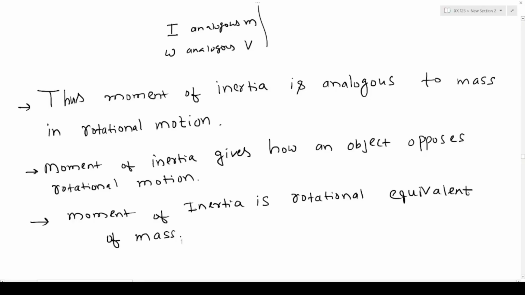Thus, moment of inertia is analogous to mass in rotational motion. Second point, moment of inertia gives how an object opposes rotational motion. The third one, moment of inertia is the rotational equivalent of mass.